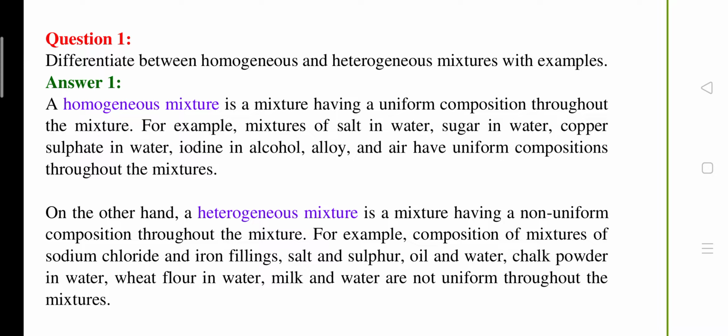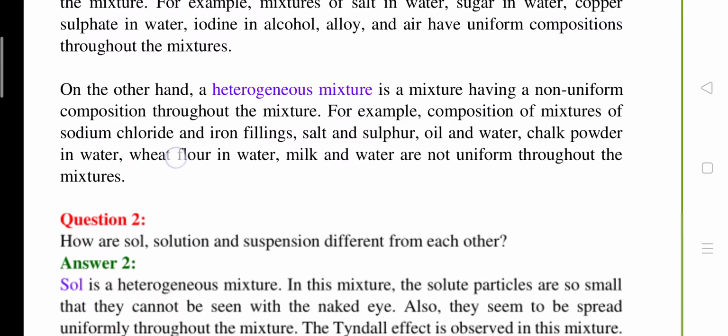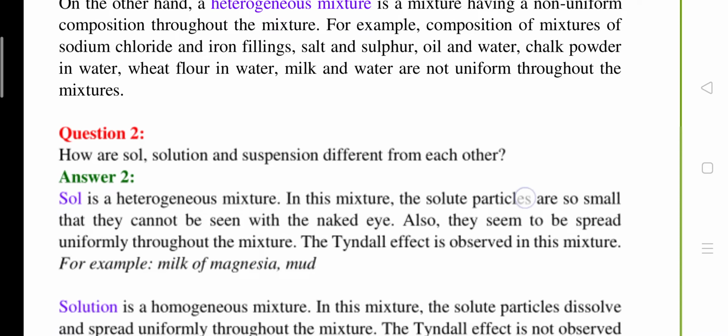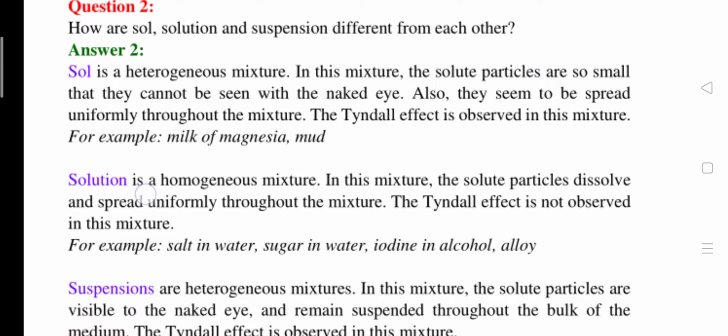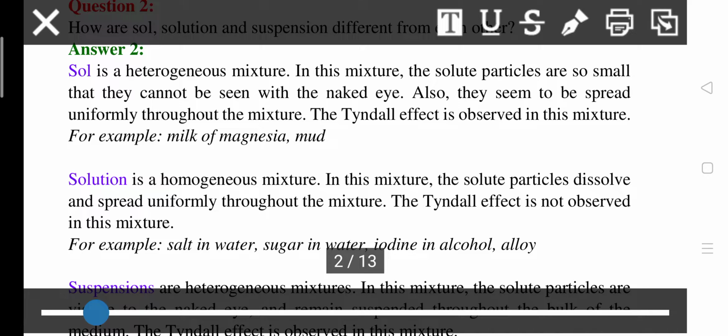It has uniform composition, and a heterogeneous mixture has non-uniform composition. Examples are given here: oil and water, chalk powder in water, wheat flour in water, milk and water. So these are heterogeneous mixtures. Next question. How are sol, solution and suspension different from each other? You have to differentiate between sol, solution and suspension. All of these are examples of a mixture.